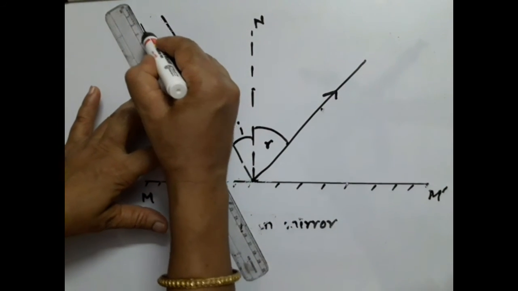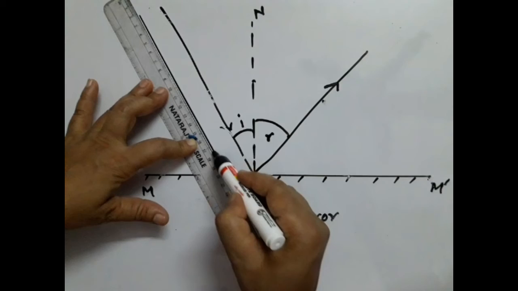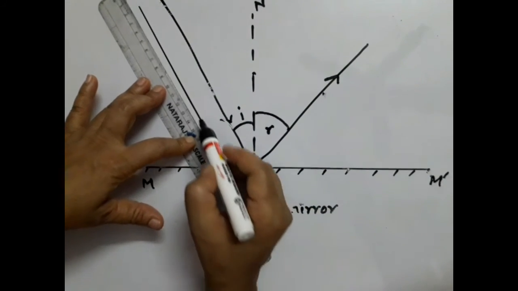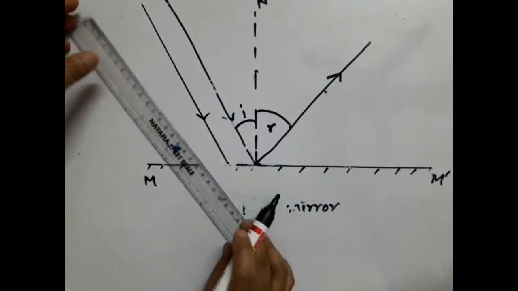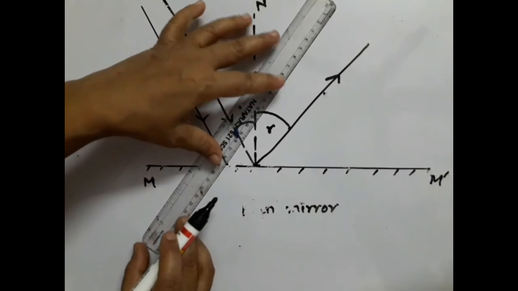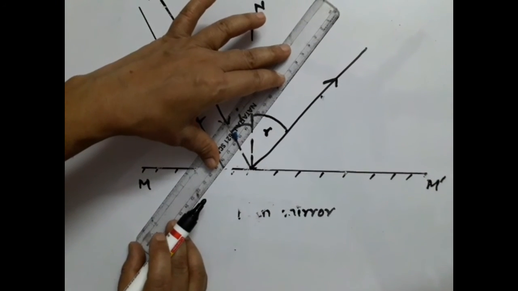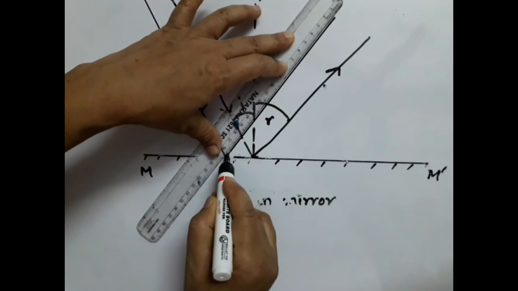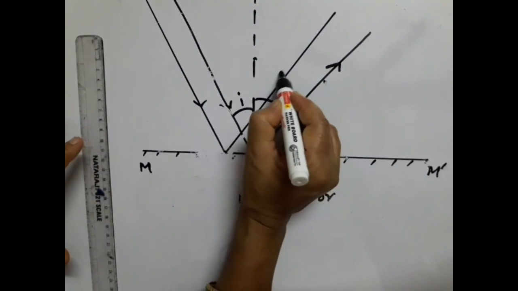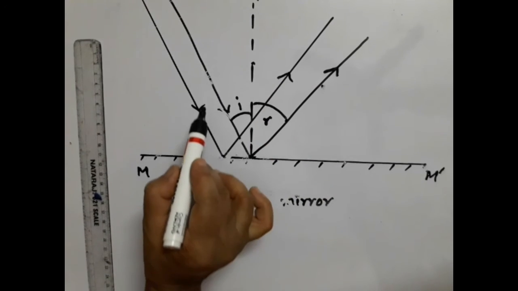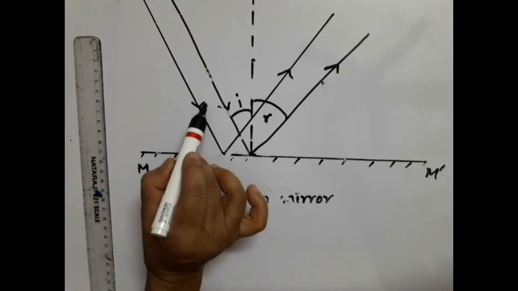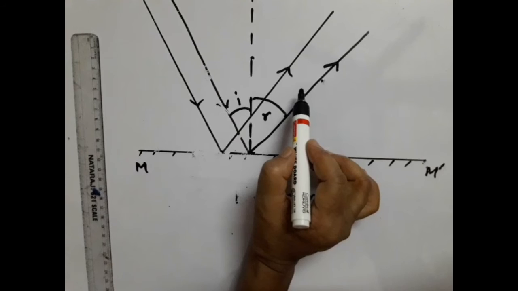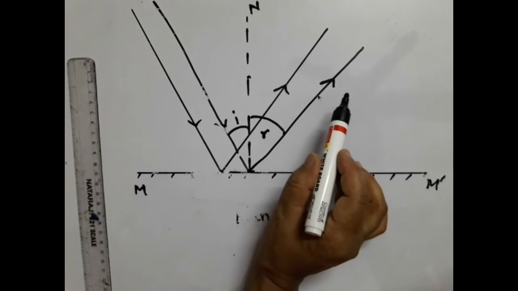If we consider more than one incident rays, we will get more than one reflected rays also. As incident rays are parallel, so the reflected rays will also be parallel.